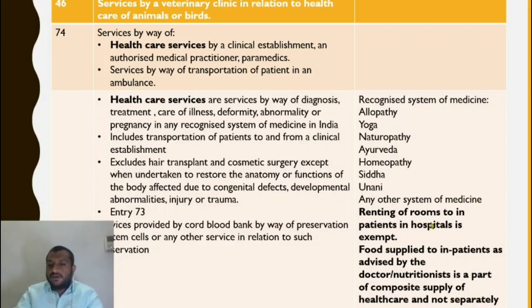Now any other system of medicine, renting of rooms to inpatients in hospitals is exempt. So why? Because you could say it is a composite supply, but if you read the definition clearly, you have to argue that it cannot be a composite supply. But looking at the institute's answer, you have to follow the institutes only and say that it is exempt because it is a composite supply of healthcare service. Renting of rooms is ancillary. The principal supply is healthcare service to inpatients.